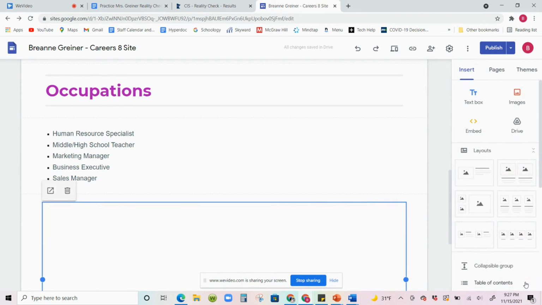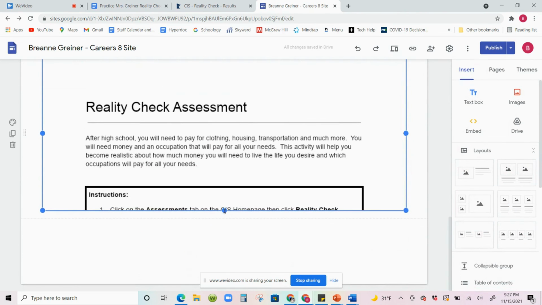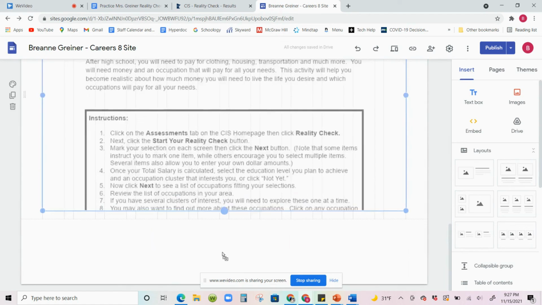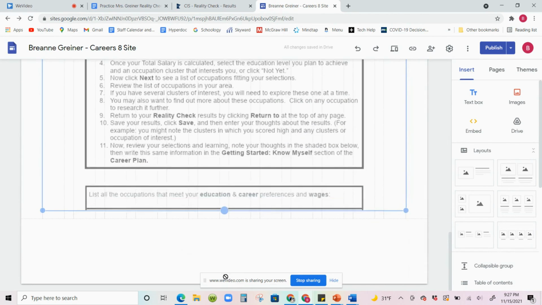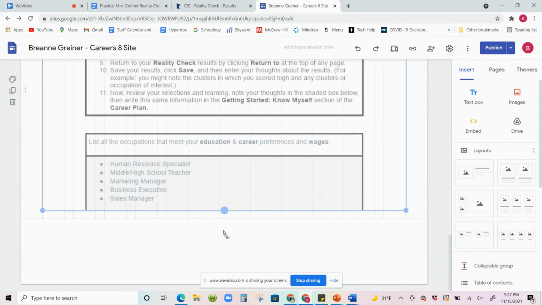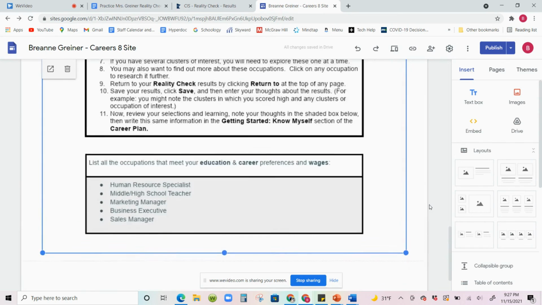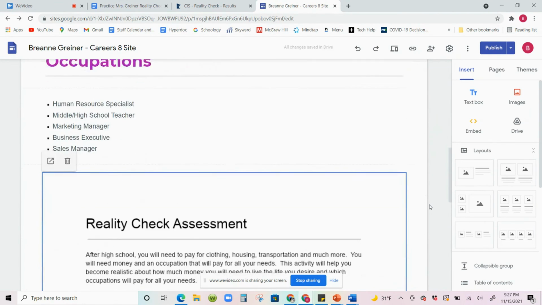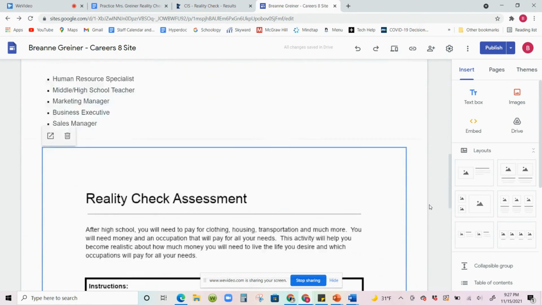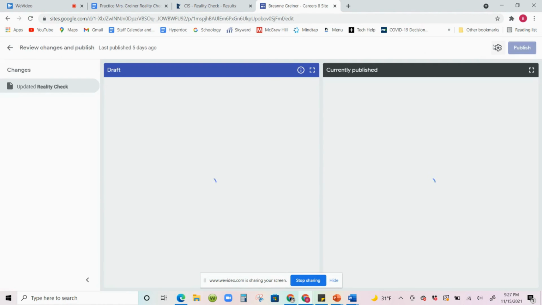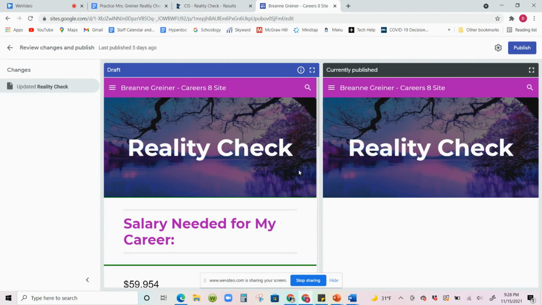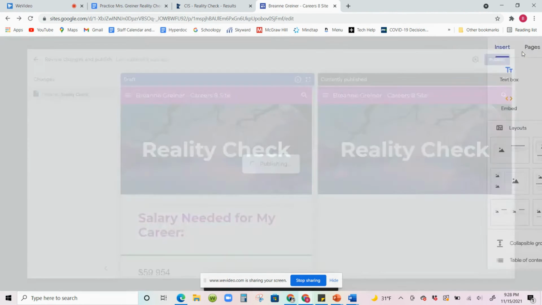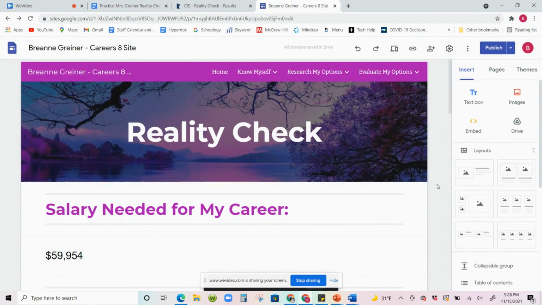And I searched reality check and I found it. And then just like we've been doing, we're going to resize this so it's at least a page tall, because I think that looks really nice and crisp, and it's a full page of the document. Okay. And if you haven't already, you want to make sure you hit publish. You always want to hit publish. So it'll show you what you currently have and what you're going to publish to, so that I can always see your most recent changes. And that's the end of this lesson.